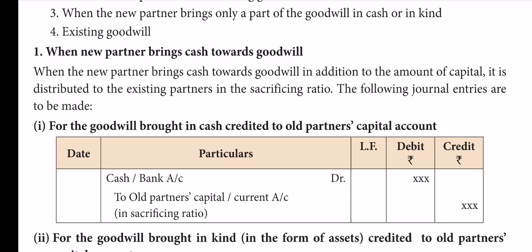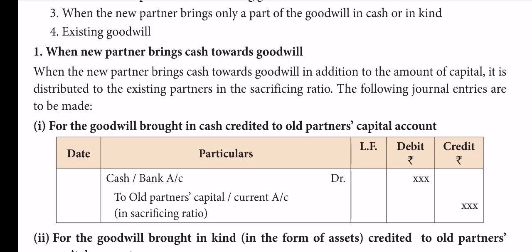So, see the specimen entry. These are all very, very important. If you are aware of these specimen entries, you can do the sums. Here, the journal is: cash or bank account debit to old partners' capital or current account. That is, the cash brought in by the new partner as a share of goodwill is shared by the old partners in the sacrificing ratio.